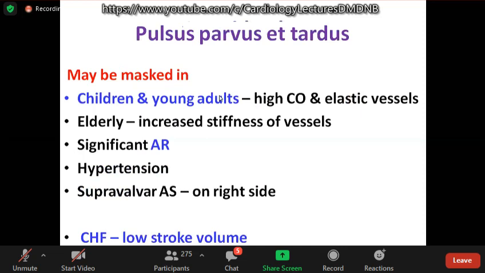So the classical pulsus parvus et tardus may not be seen in children and young adults because of the high cardiac output and elastic vessels. Especially in elderly, this is difficult because they may have associated hypertension and the vessels are stiff. Significant AR also can mask. In supravalvular aortic stenosis, on the right carotid, you will not be able to appreciate because of the Coanda effect. The jet tries to adhere to the vessel wall and preferentially flows into the innominate artery. Of course, in low stroke volume also, it is not classically appreciable.